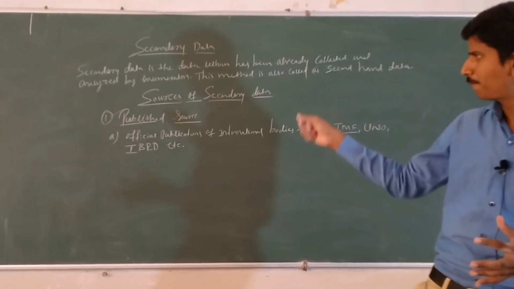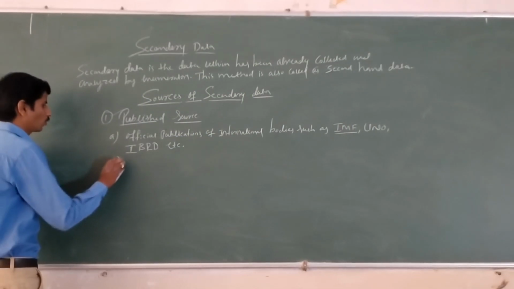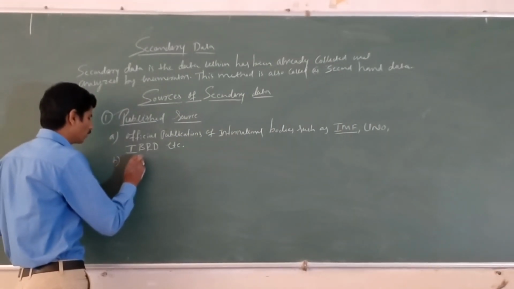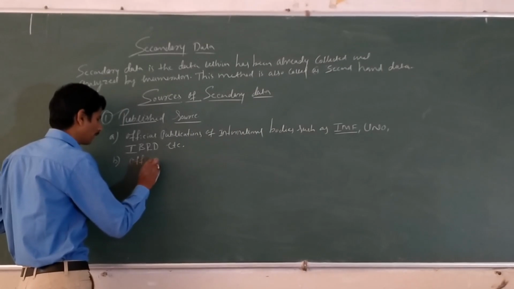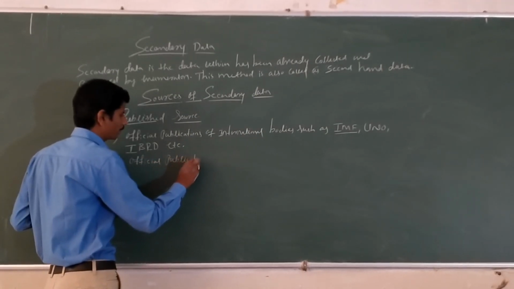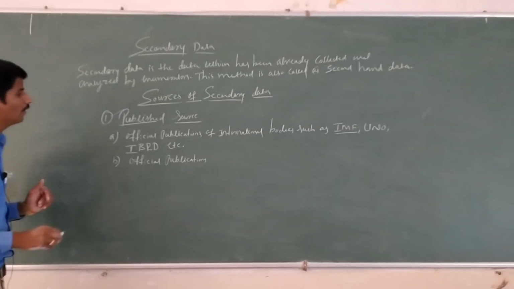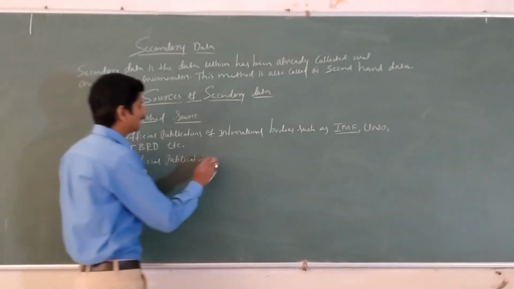That is the first one, official publication source. Second, official publications of state and central government.